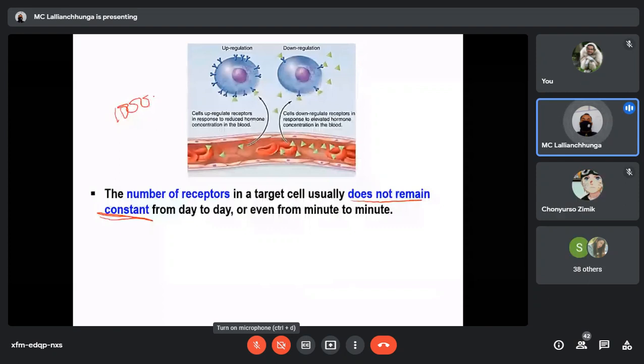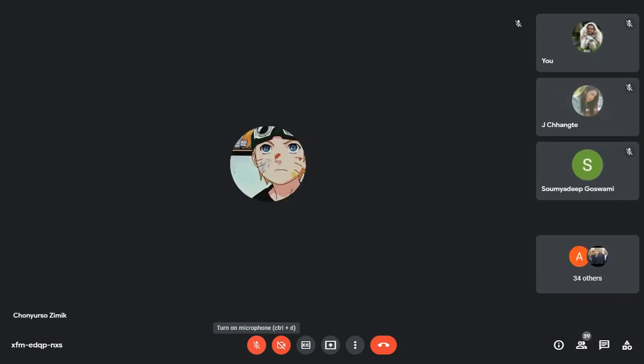When the level of hormone is chronically reduced, suppose there is a reduction in the hormone concentration in the blood, target cells engage in upregulation to increase their number of receptors.